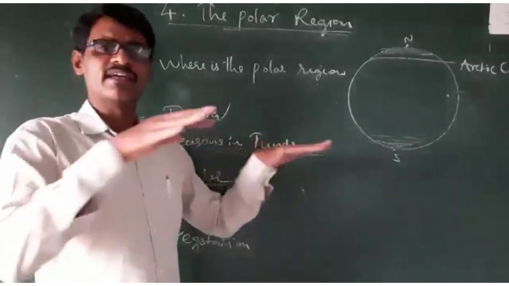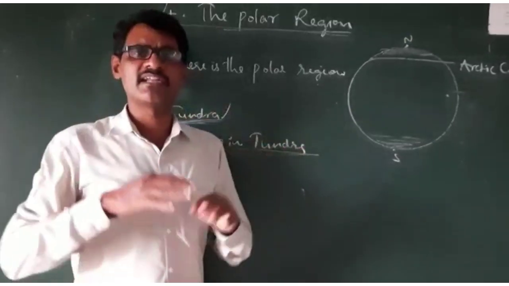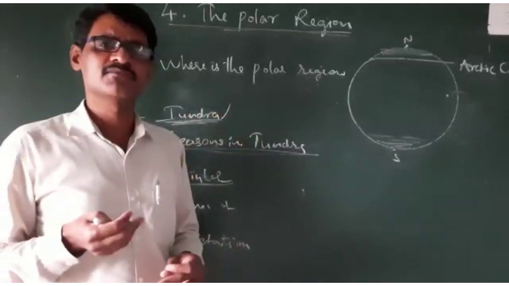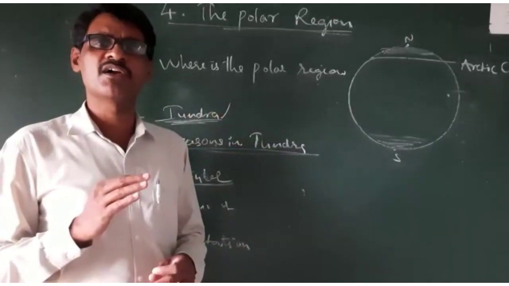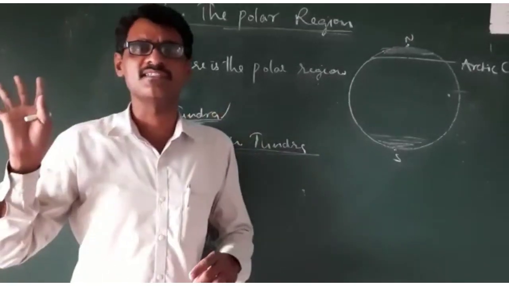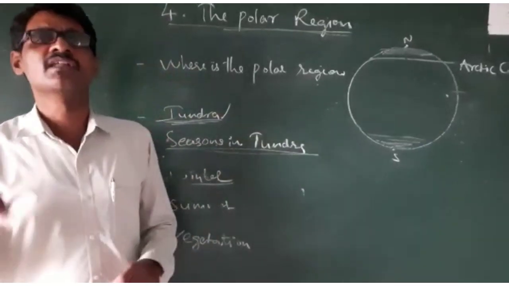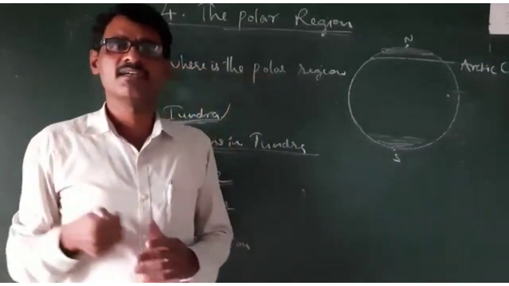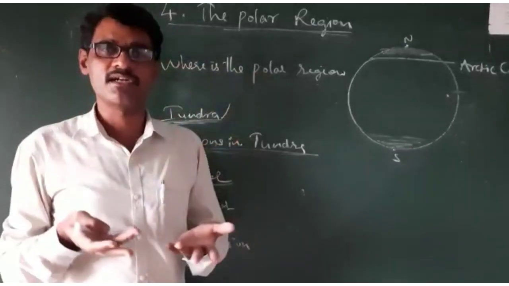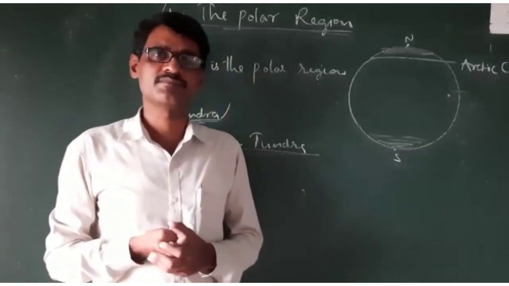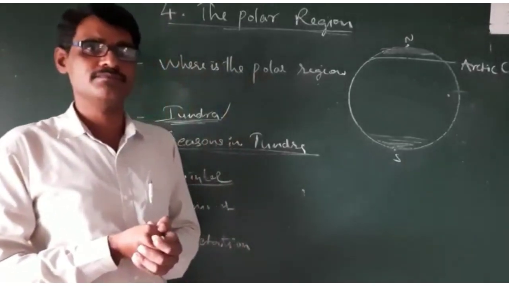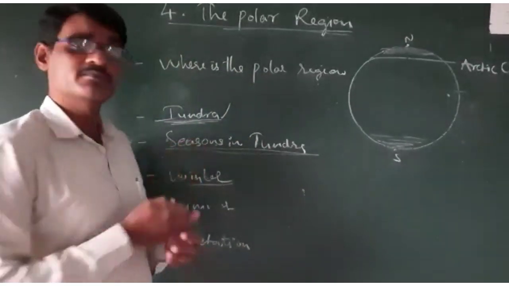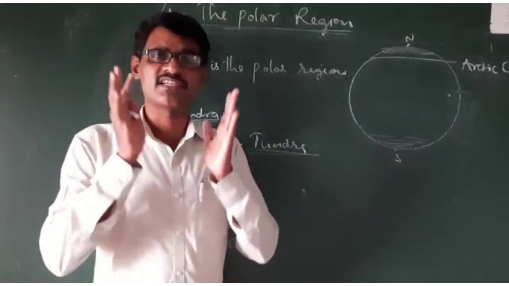All the areas, all the places, the trees, lakes, streams, even seas and oceans, all the water bodies freeze in this winter season. So ice covers the water bodies and the surface of the soil. So there are no trees at this time.